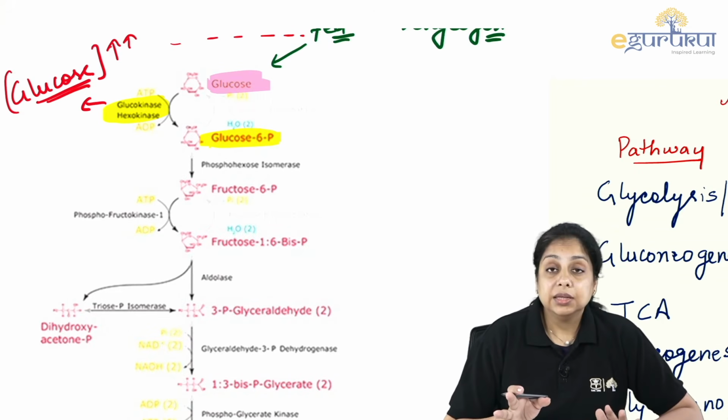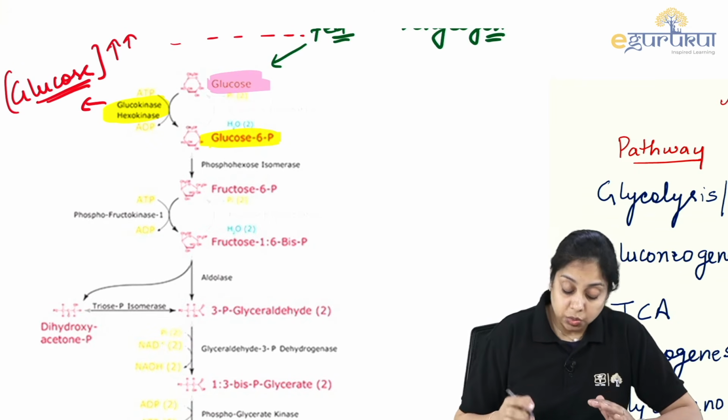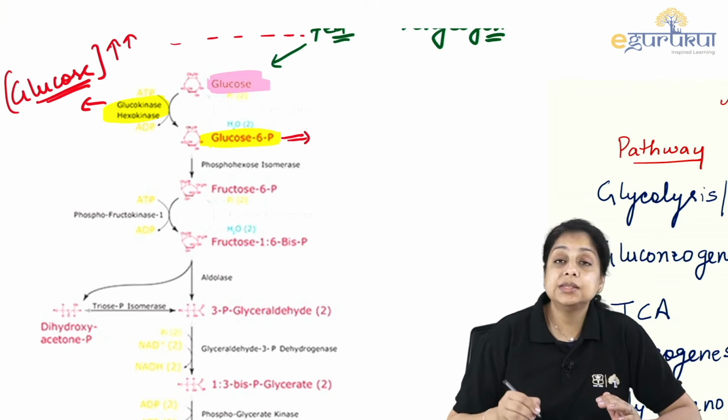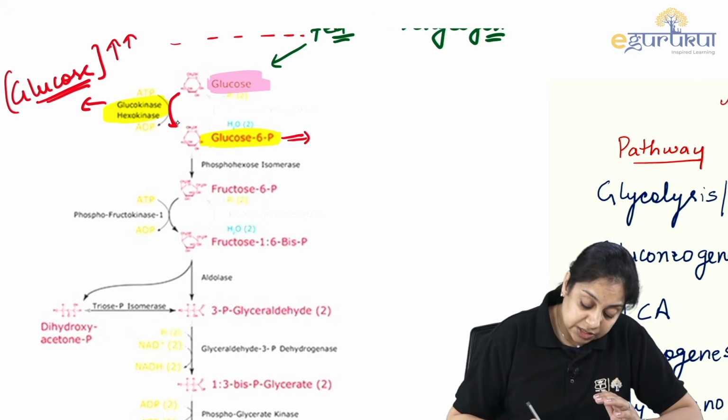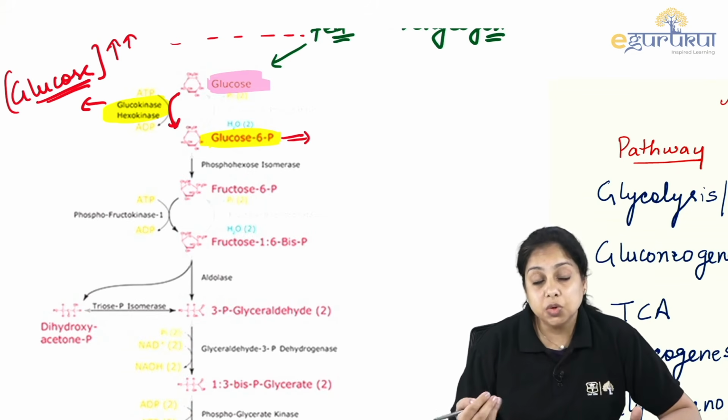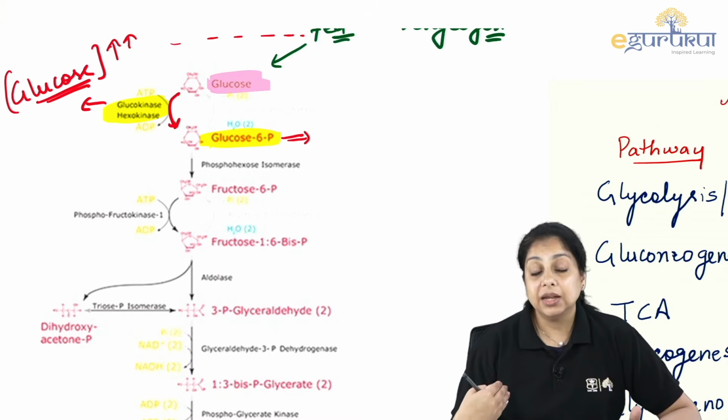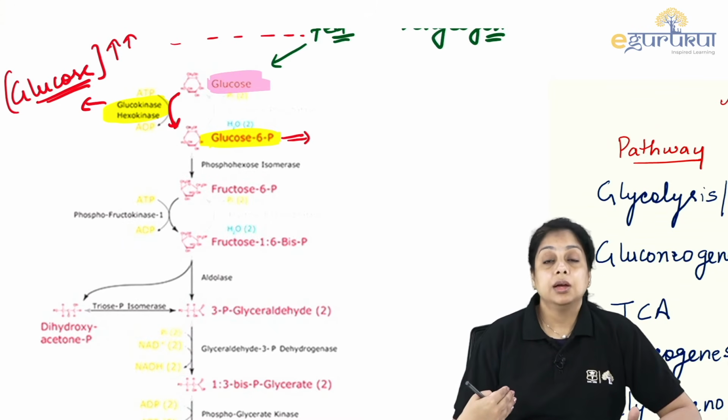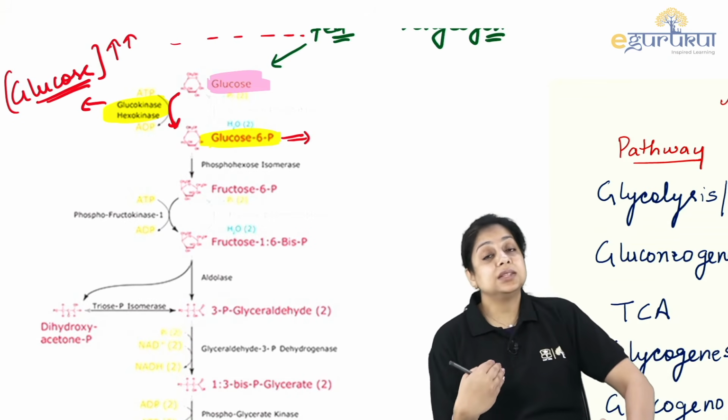So this is converting glucose into glucose 6-phosphate, and this is an irreversible step. This traps the glucose inside the cell, and we know there are various kinds of GLUT transporters, GLUT1, GLUT2, GLUT3, GLUT4, right? And GLUT4 transporter is the only one which is an insulin sensitive transporter.